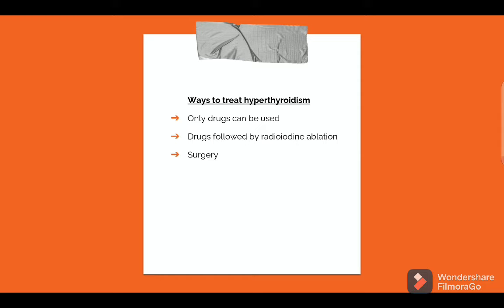There are three types of ways. First of all, only drugs can be used to treat hyperthyroidism. Next, the drugs followed by radioiodine ablation. Next, drugs followed by surgery.